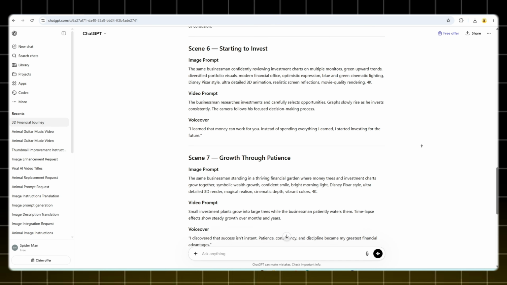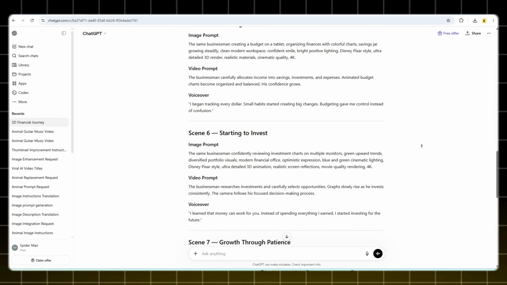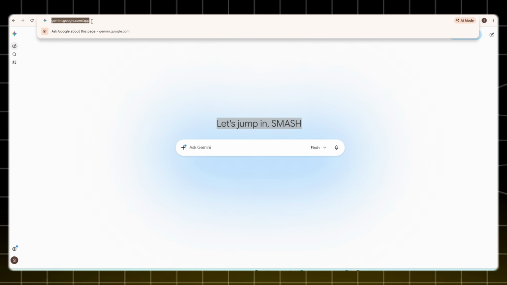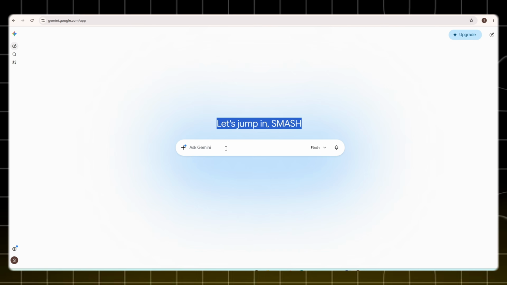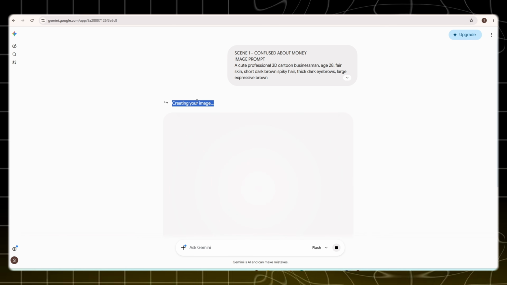Once your prompts are ready, simply copy the image prompt and move over to your image generation tool. For this demonstration, I'll be using Google Gemini, which is an excellent tool for generating AI images. I'll copy the first image prompt, paste it into Gemini, select the 16:9 aspect ratio, and click Generate. As you can see, my first image has already started generating.